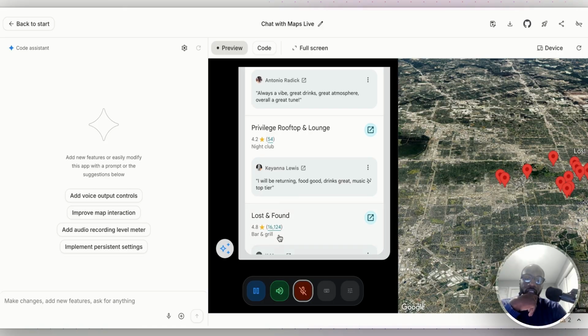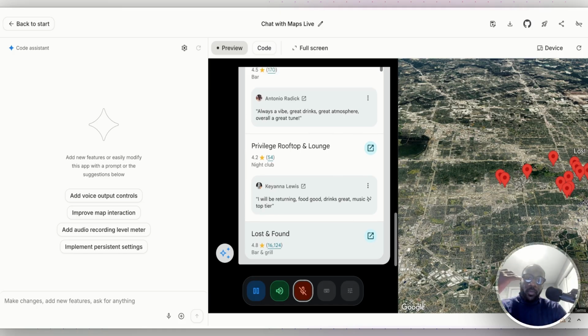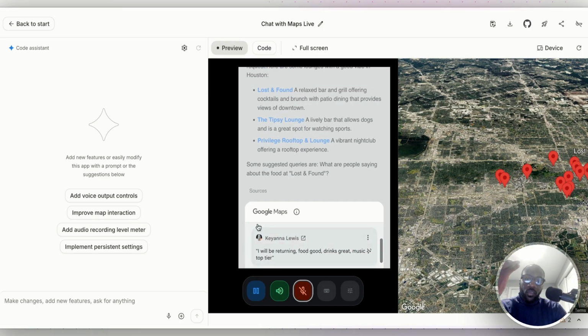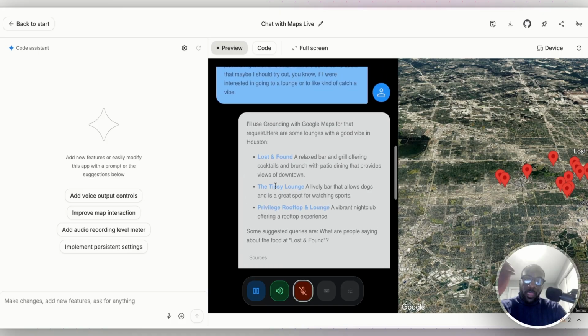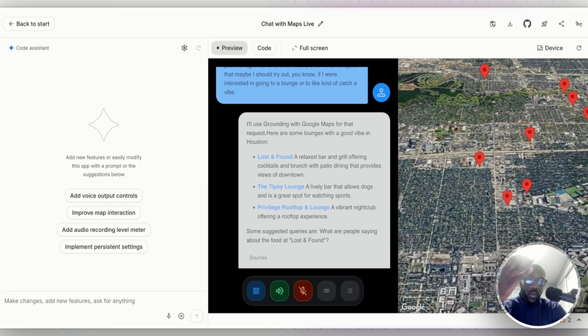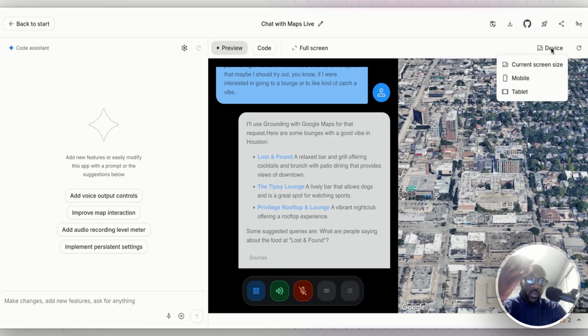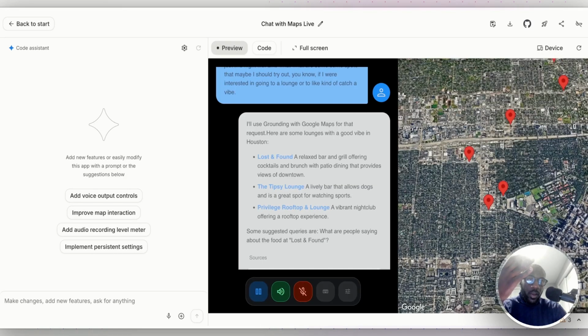All right, so this is really interesting because it lets you pull up what's on Google Maps. It's pulling up reviews from these establishments, and it's also giving you context, and it actually also shows you the map that you could then zoom in on. And you can do different views, mobile, tablet, right?